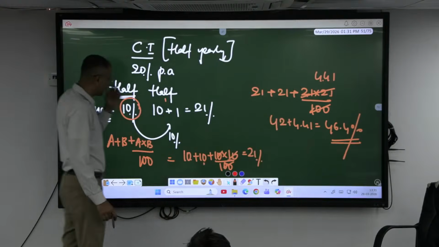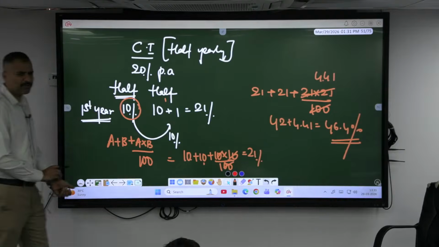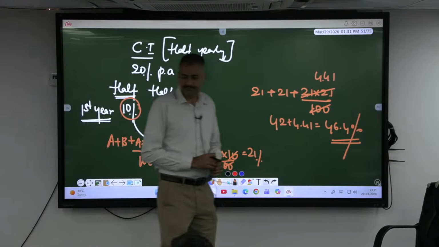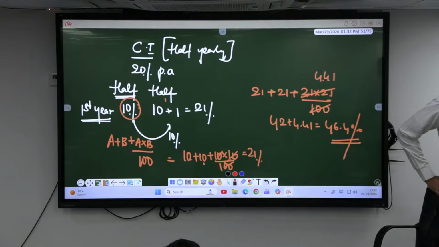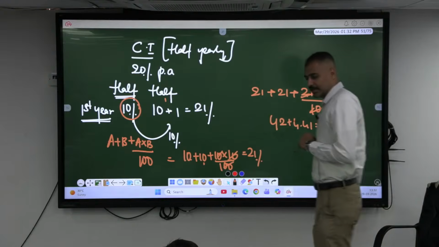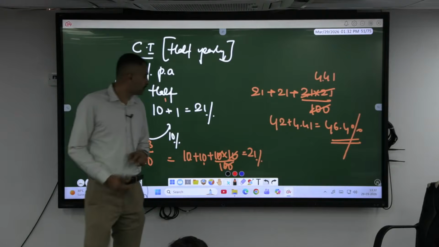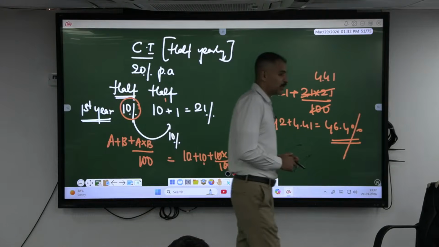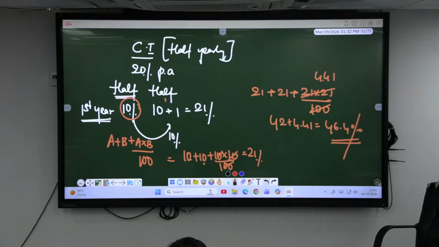Right? Take down this one, half yearly question of compound interest. Compounded half yearly. Remember we have done half yearly questions in CI. So if you are getting a question, it will be a combination of SI and CI or half yearly majority of the times in exam. So 46.4% is the effective rate of interest you are going to get.